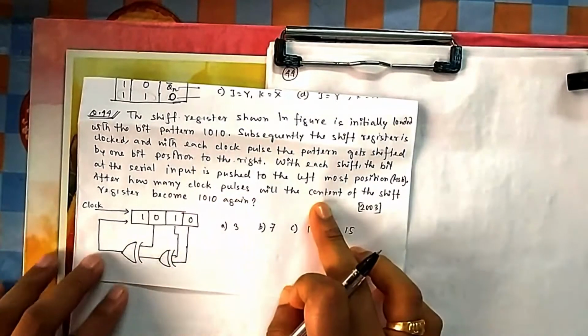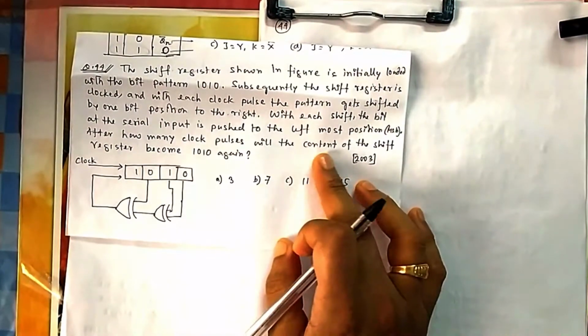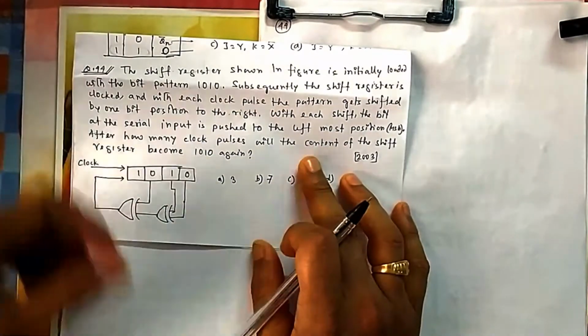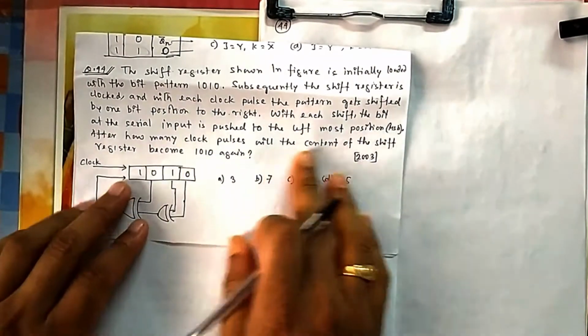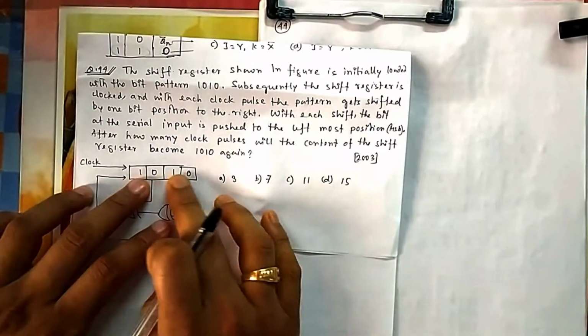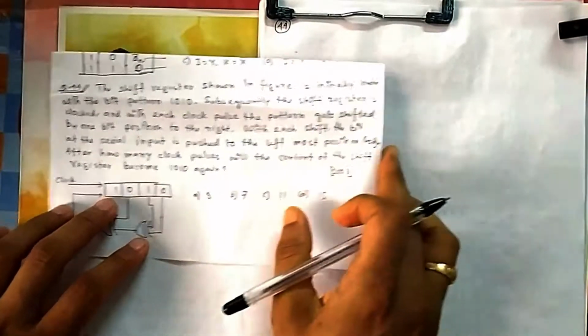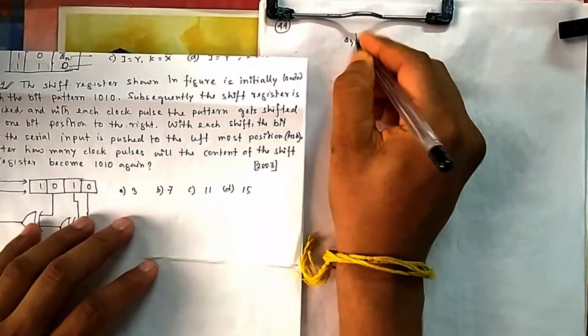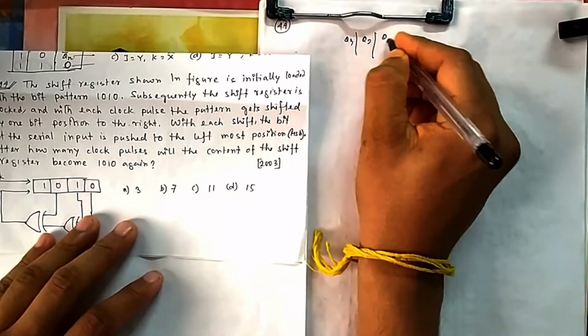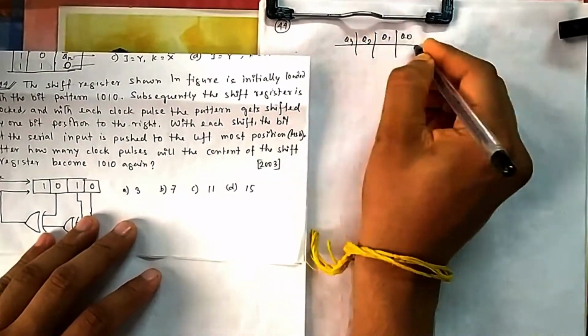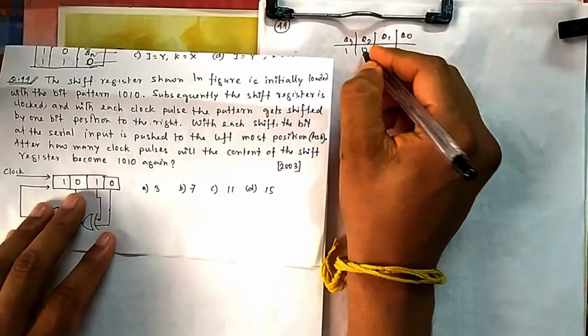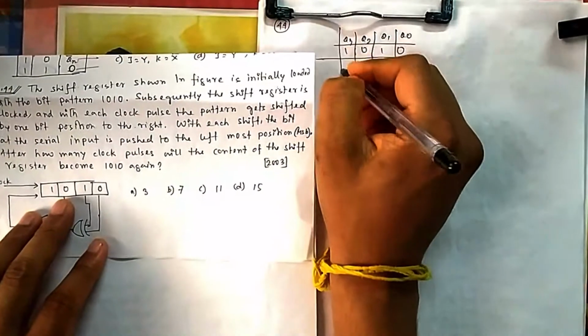How many clock pulses will it take for the shift register content to become 1010 again? So it will change, and when will it become 1010 again? If I write it here, Q3, Q2, Q1, Q0. What is the initial state? Initial state is 1010.